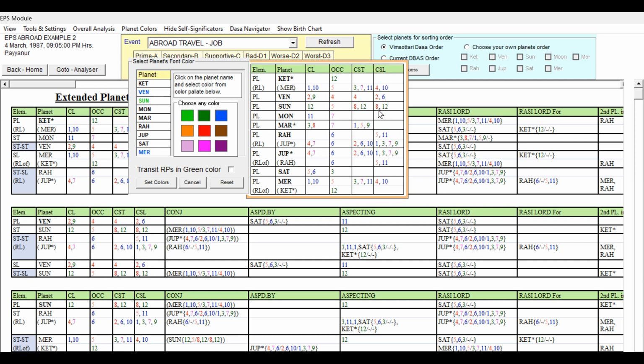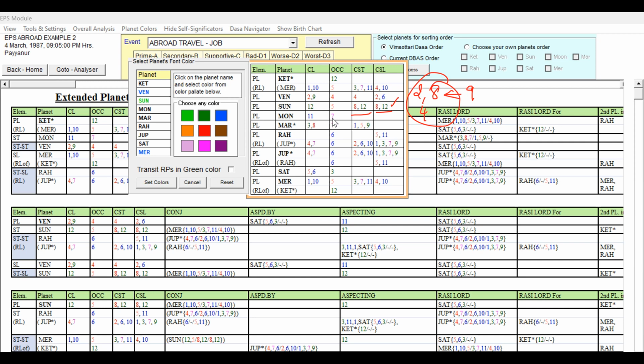Sun has got 8 and 8 also. What it indicates, it is talking about 12 also, it is talking about 8 also. It means what? It is supportive for both. It supports for the travel also. 8th house is not good for the Lagna and also not good for the 9th house. It will not favor long stay. For travel, it can cause obstacle, but long stay, it will not favor. When it is connected to second house, 8th house and 4, it will not support long stay abroad. It will support coming back. That you have to keep in mind. Now, Sun is compared better than Venus, and Moon is 11 and 7.